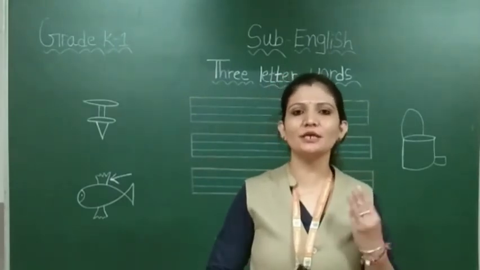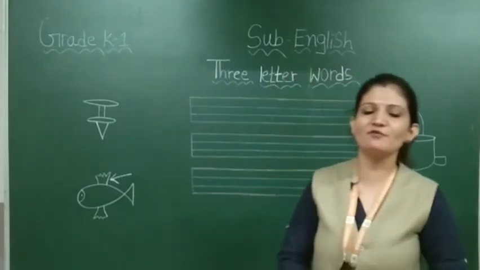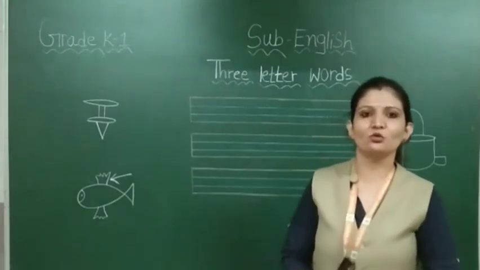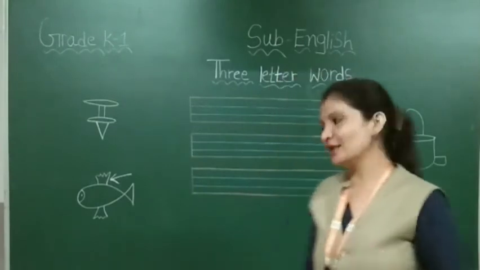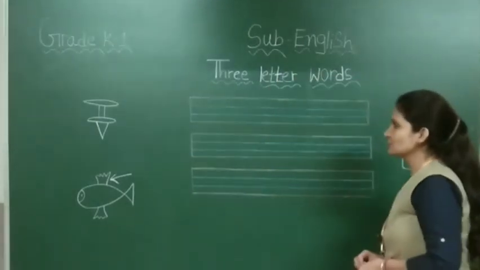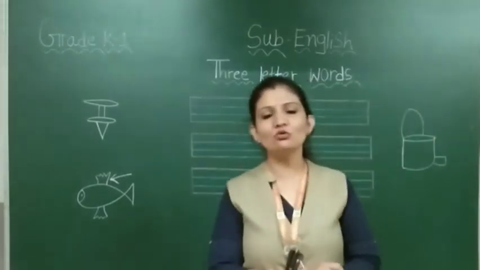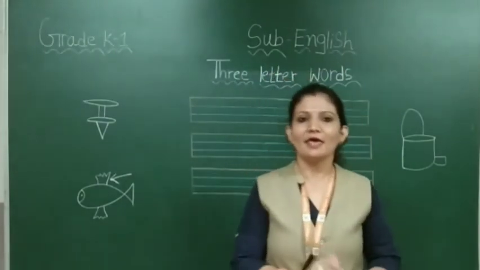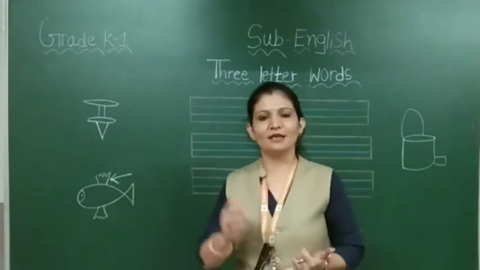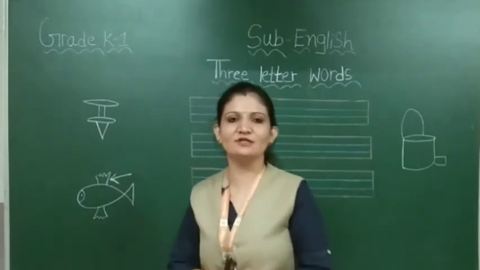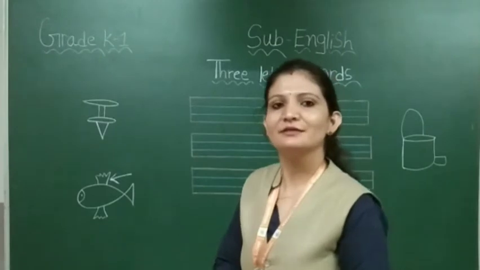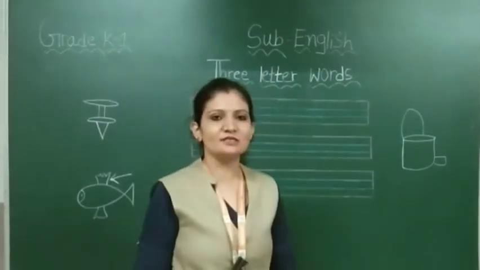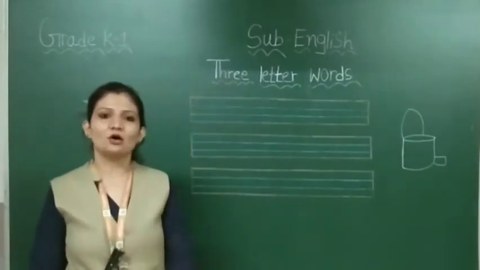Yes, that is three-letter words. In the previous video, we did A sound words and E sound words, three letters. In today's session, we will start new three-letter words of I sound. A and E are completed. Now, after A and E, we will start I sound words. Before that, let's do a quick revision of A and E sound words.